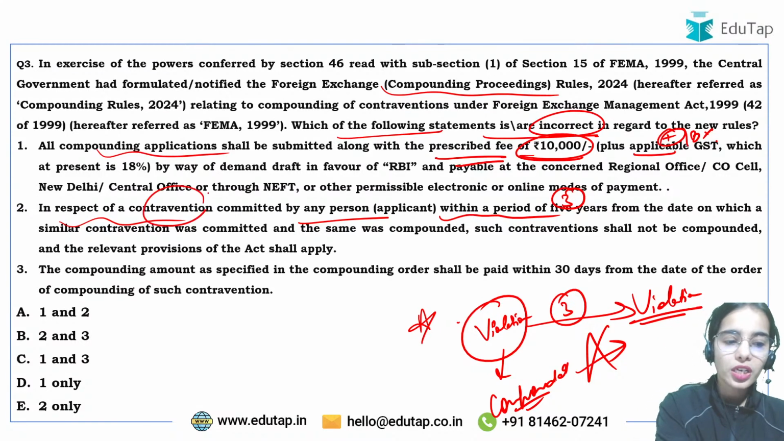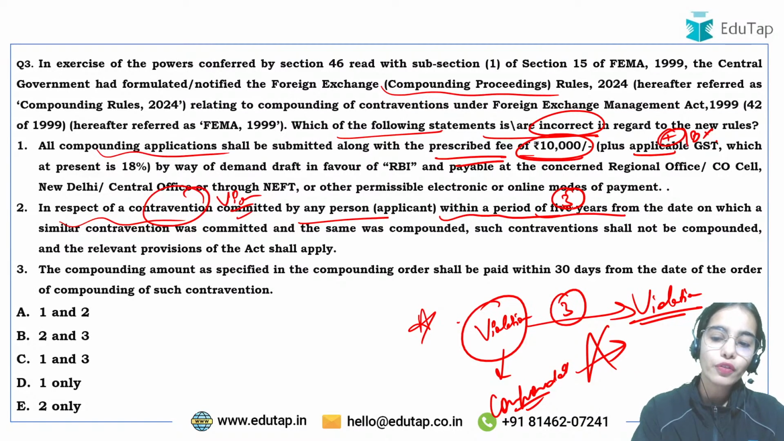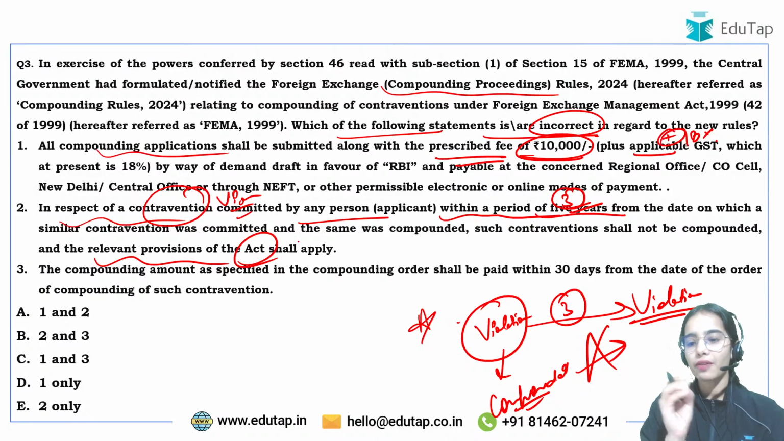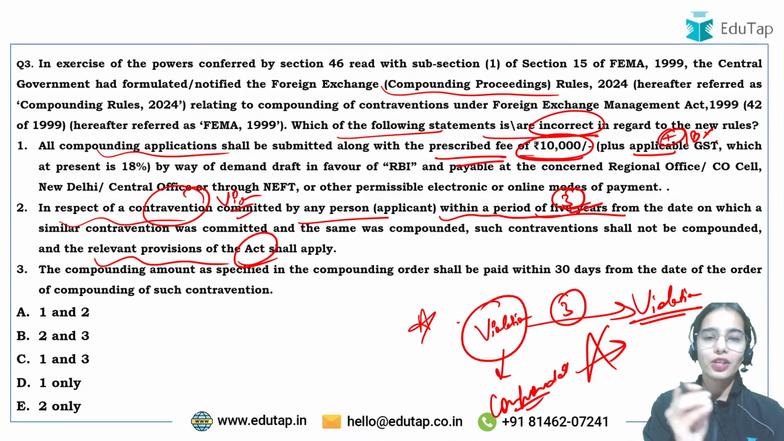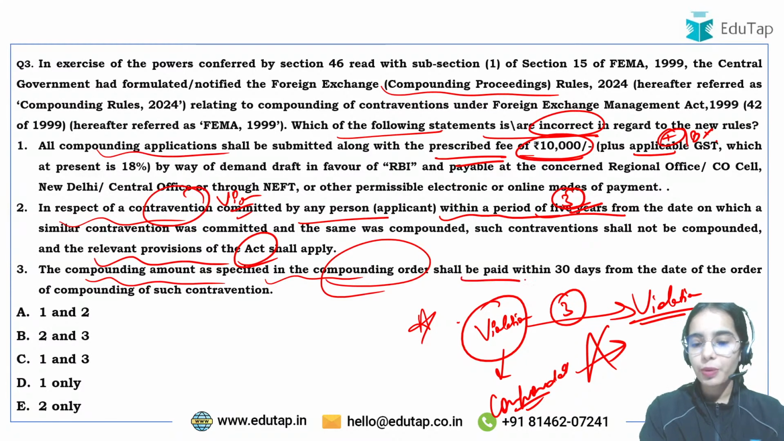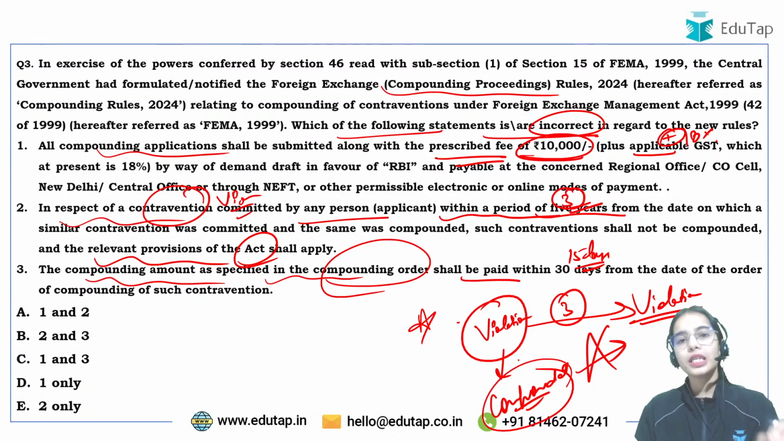So in respect to the contravention, the violation that you have done, if you are committing the same violation within the period of 3 years, then the relevant provisions of the FEMA Act will apply. You will have to go in front of the adjudicating authority and face harsher penalties. The compounding amount as specified in the compounding order shall be paid within 15 days. Whenever the compounding happens, the payments have to be made within 15 days.